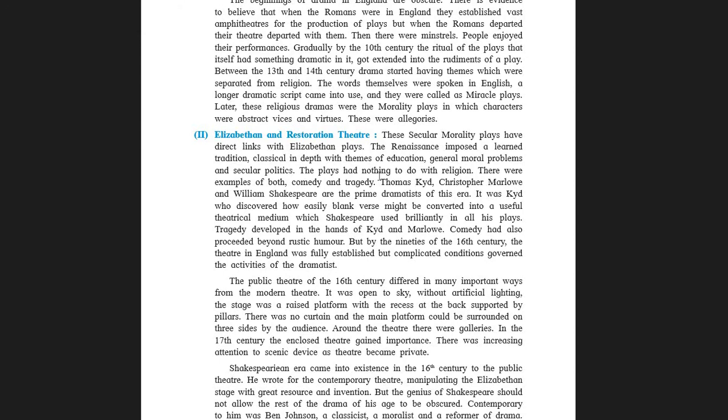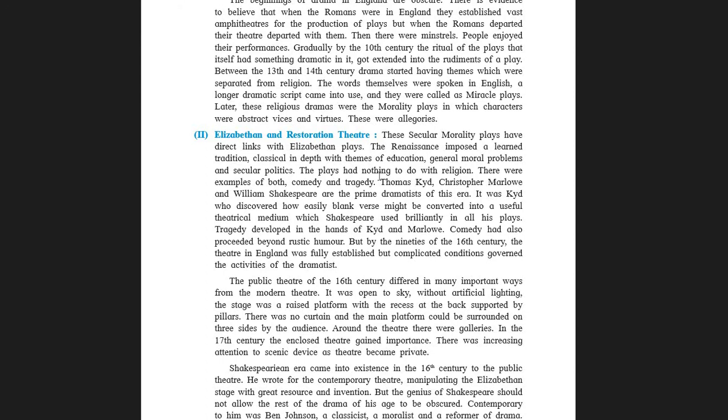Students, Elizabethan, that is relating to Elizabeth I of England, of her reign. R-E-I-G-N, reign, that is during her ruling period. So Elizabethan relating to Elizabeth I of England or her reign.